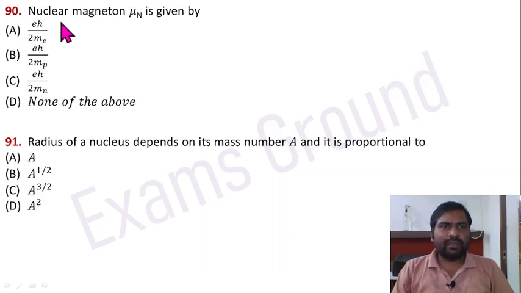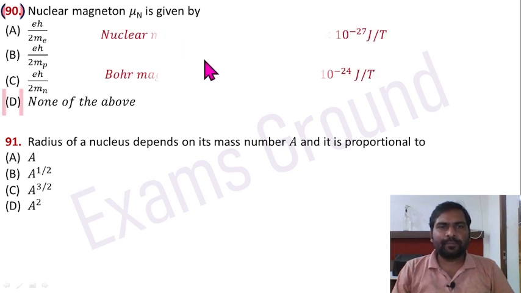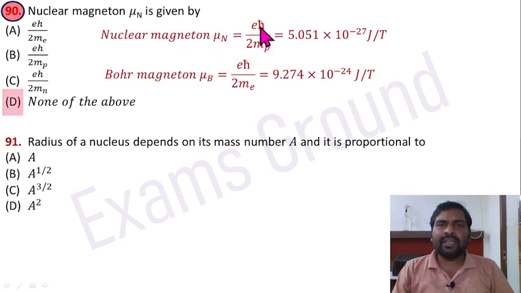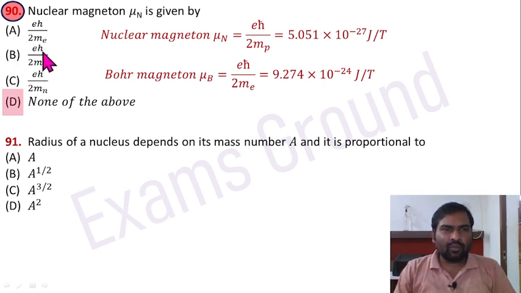Question 90. Nuclear magneton mu n is given by. The nuclear magneton mu n equals e h cut divided by 2 mp, where mp is the mass of proton, h cut is the reduced Planck constant. So no option is matching. It should be e h cut divided by 2 mp, then option B can be correct. In the answer key, it was e h divided by 2 mp. By seeing it, it looks like h, not h cut. If it is h, then no option is correct. Then D is going to be the correct answer, none of the above. You can cross check from your side.